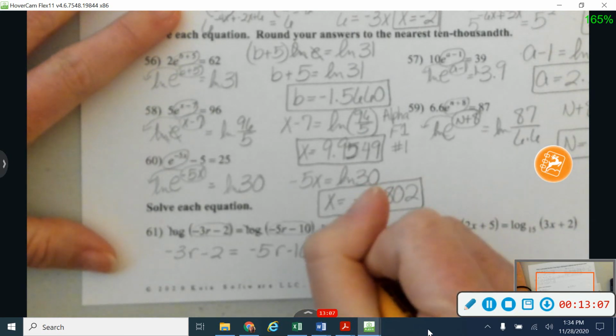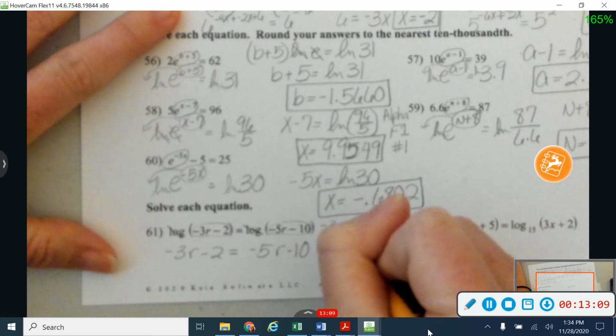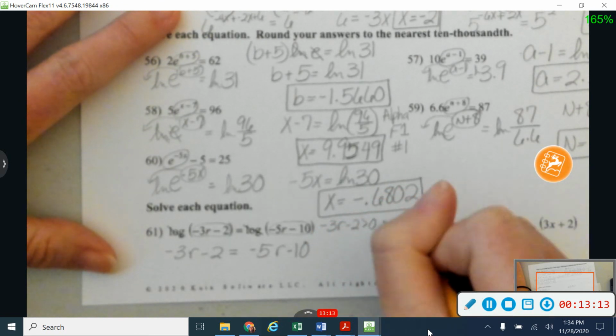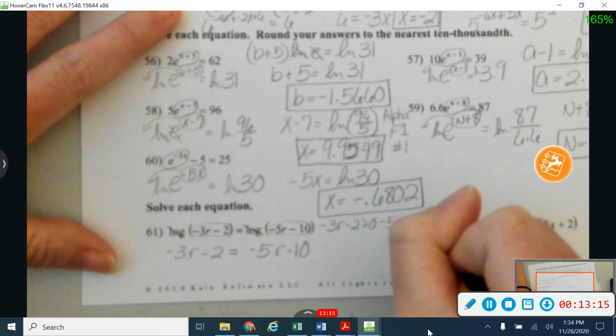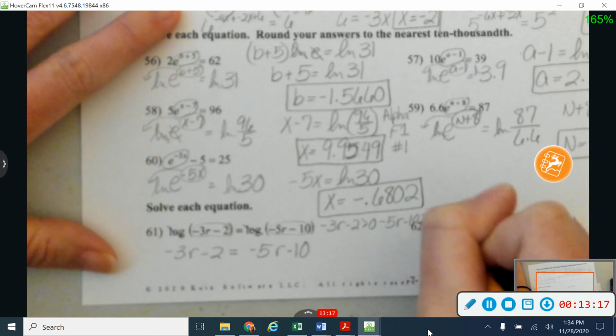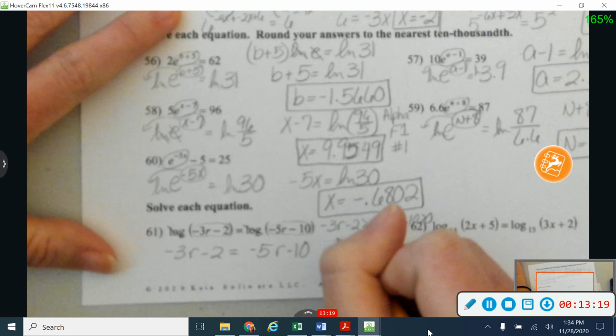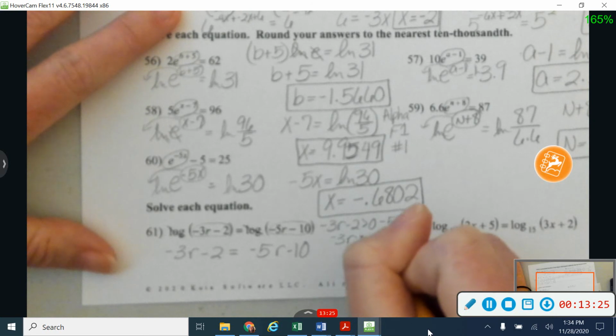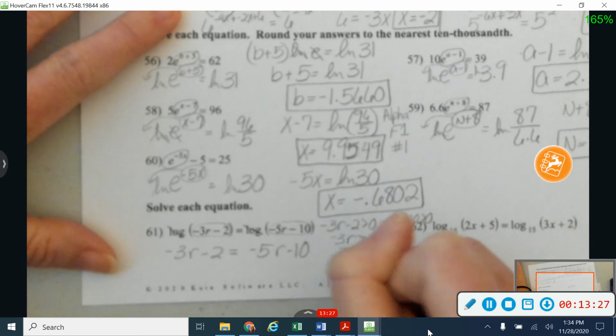Alright, I do want to check and make sure that I'm working with some positive values here. So I'm going to say that this has to be greater than 0 and that this has to be greater than 0. So let's see here, this is going to give me that negative 3r is greater than 2. And remember, when you divide by a negative on an inequality, it's going to flip it around.